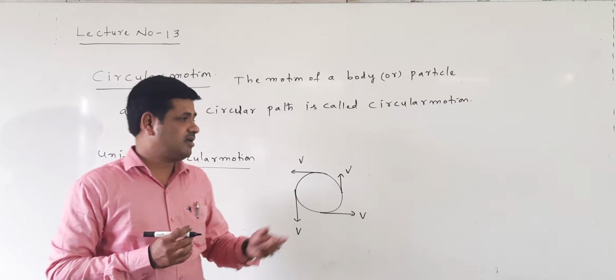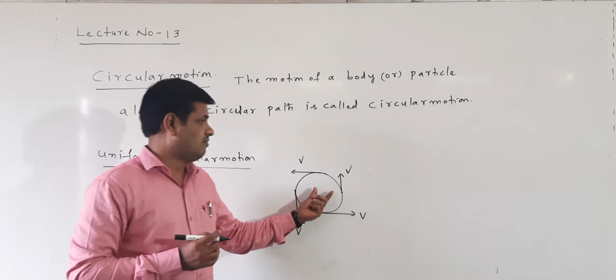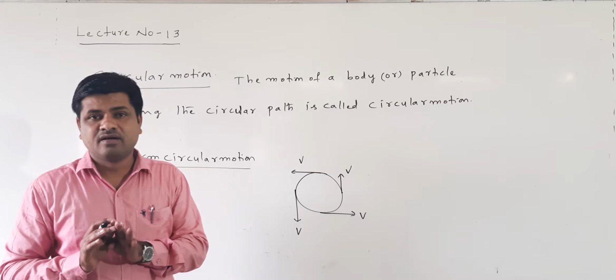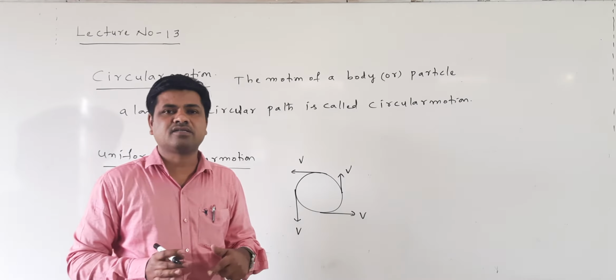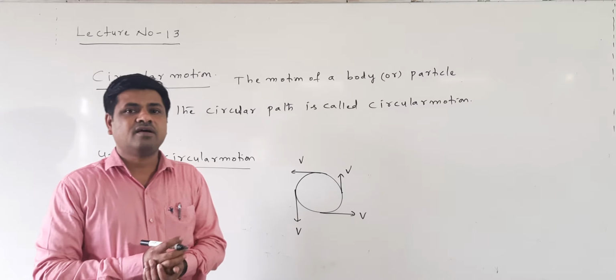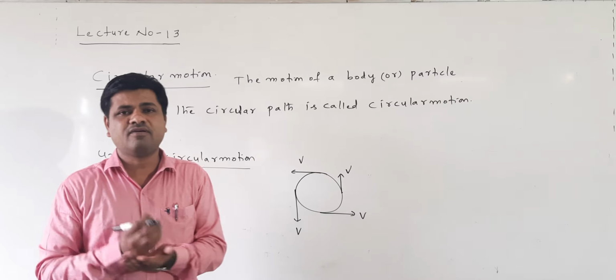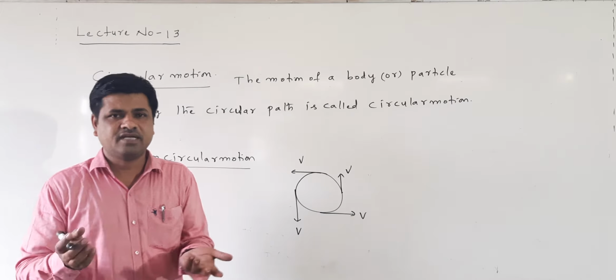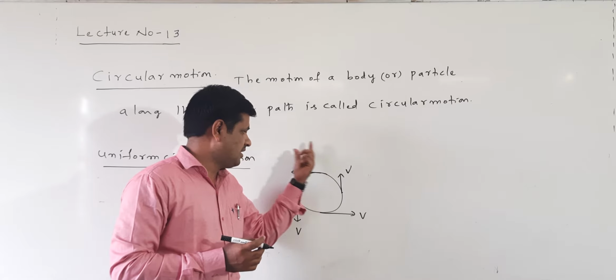That's the reason we say that in uniform circular motion, velocity is not constant, but speed is constant. Speed is constant means the magnitude of velocity is constant.